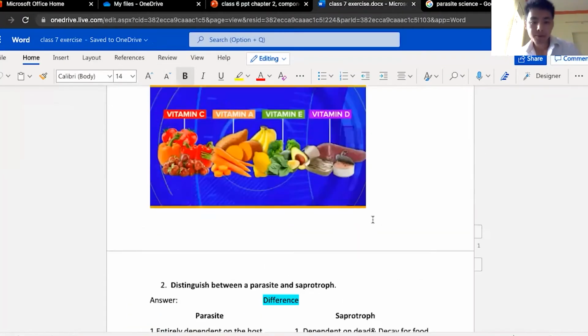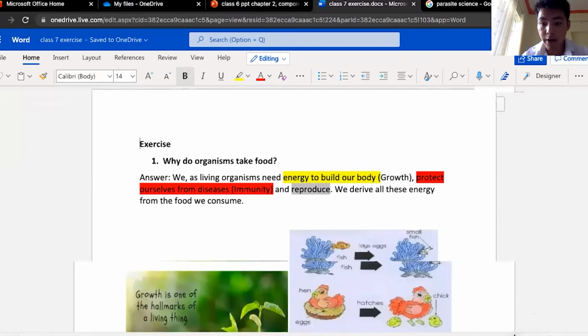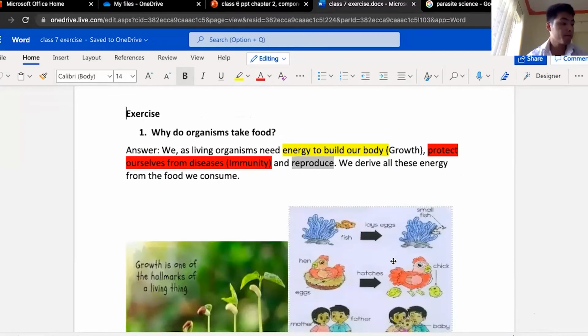All right, so we'll start from where we left off. Class 7. We have some of our exercise chapters. The page number 9.